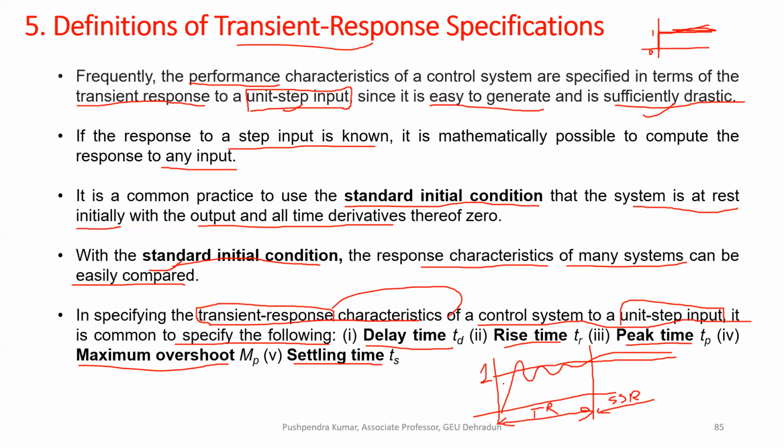So this is your reference input, and in a closed loop system you check whether you get your desired output, or whether there is some error. We will discuss all these characteristics.